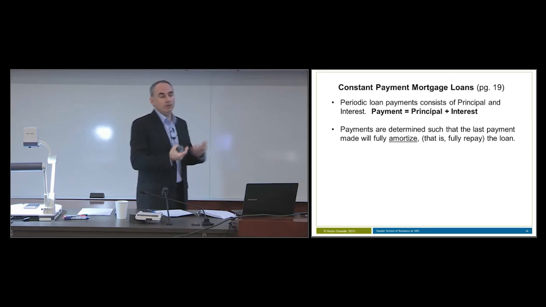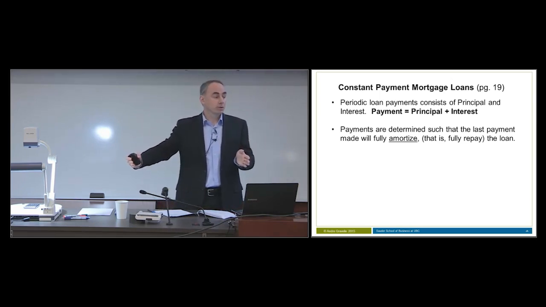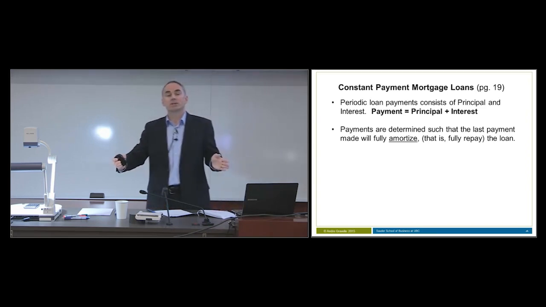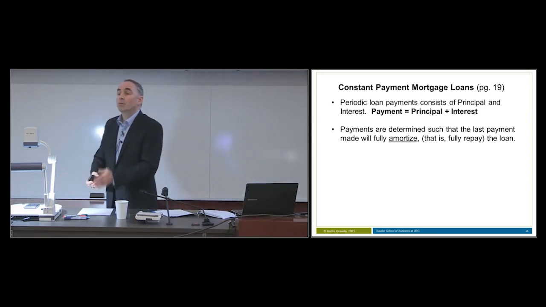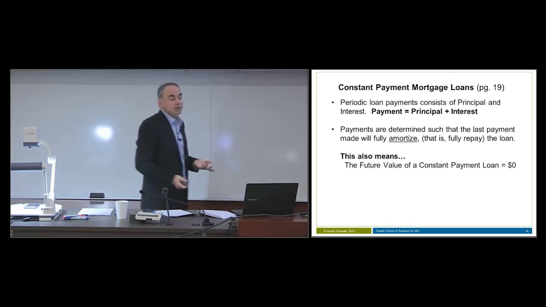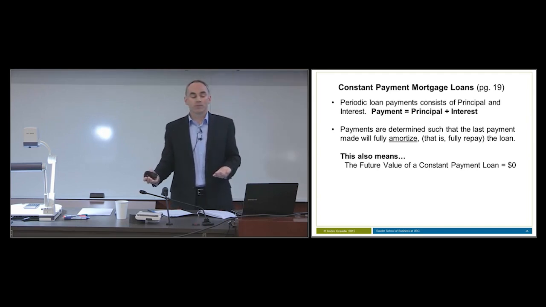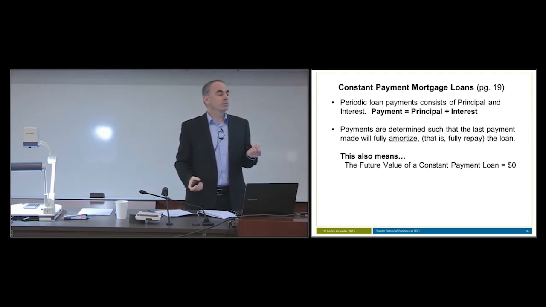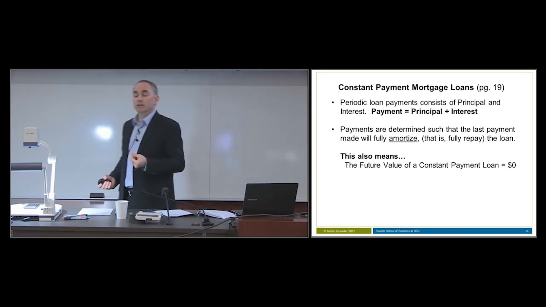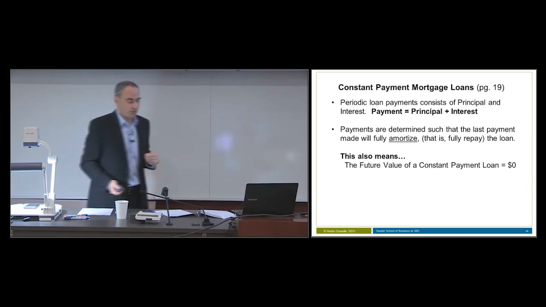Amortized or fully amortized just means the amortization period is the time period over which the loan is repaid. So we'll base our payments on the amortization period such that the last payment we make will fully amortize, or fully pay off, the loan. This also means the future value of every constant payment mortgage loan is zero. We'll use that piece of information when we calculate a lot of these loans in later sessions. So the future value of the constant payment mortgage loan equals zero.